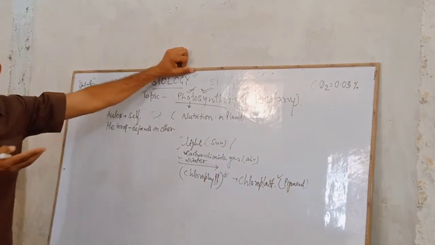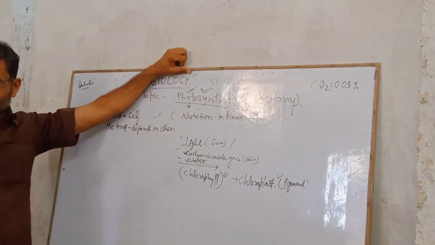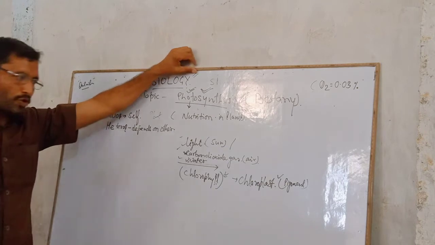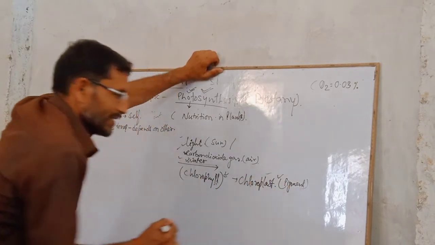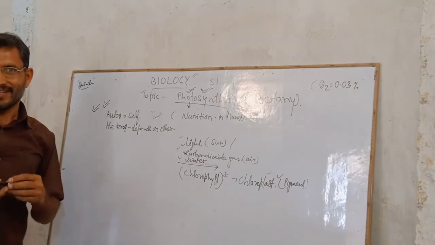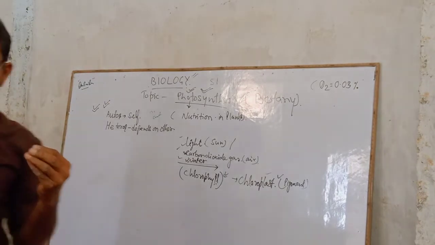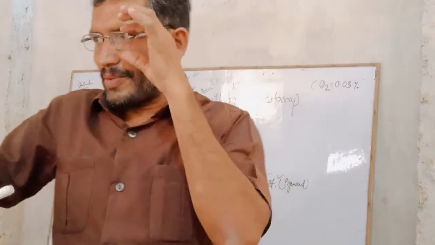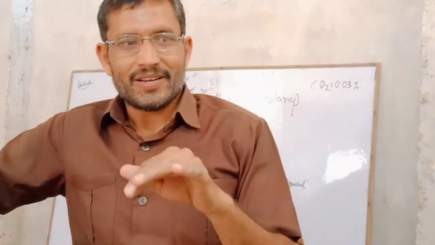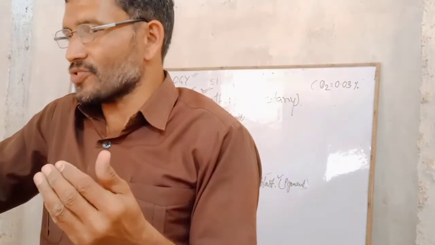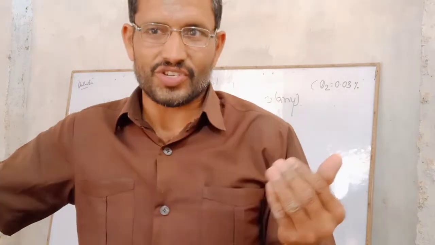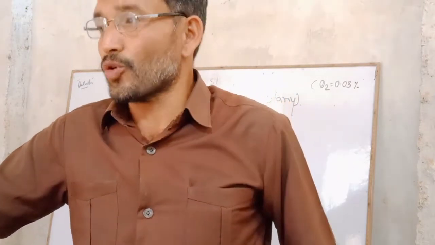The chloroplast is the pigment which is needed for photosynthesis. If you go for the pigment chlorophyll, in cellular biology you will get the chloroplast structure. There is a granum, stroma over there, in which the chemical reaction of photosynthesis is going on inside the chloroplast only.